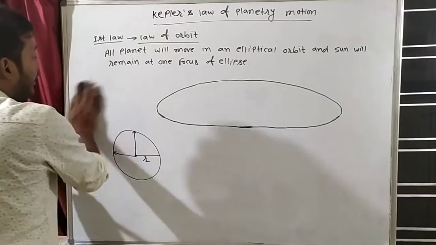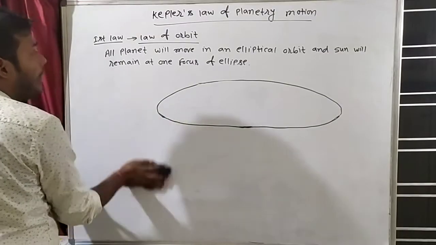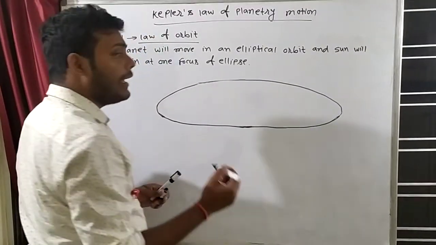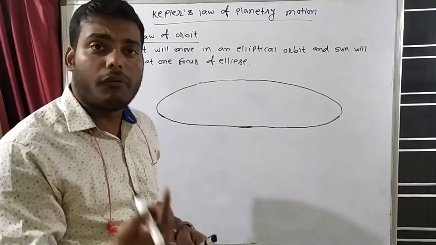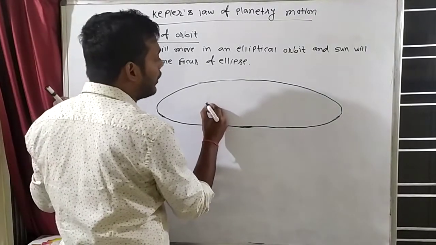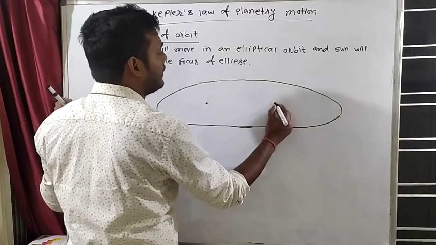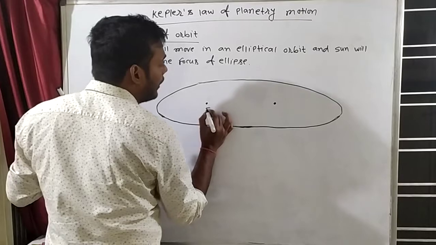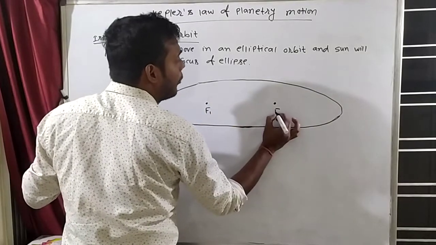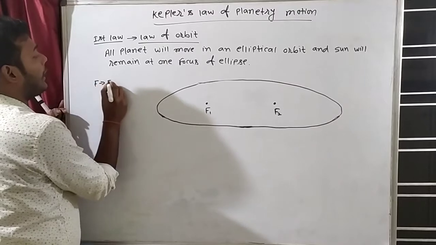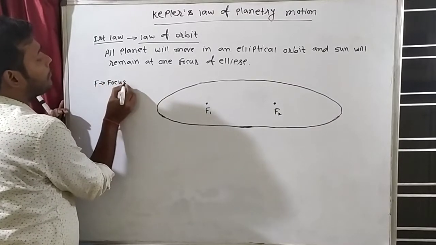But here we have to understand something about the ellipse. What is an ellipse? Actually, in a circle there is how many centers? Only one center. But in an ellipse there are two centers, or you can say actually not two centers, two focus. This is known as focus. So this is known as F1 and F2. So how many focus are there? F means focus of the ellipse.